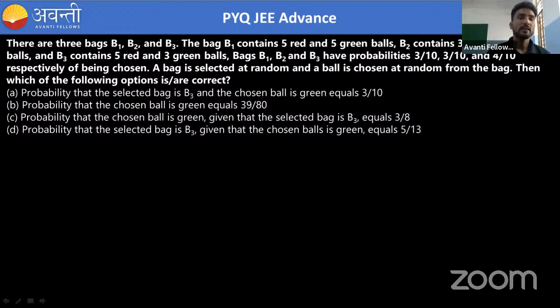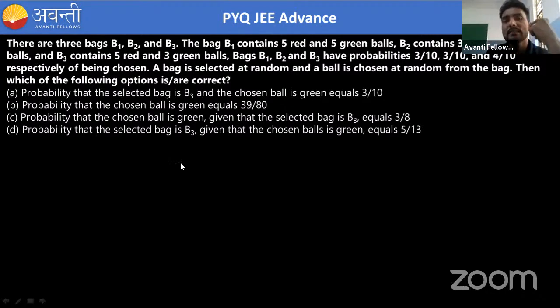Now you can see it is saying that there are 3 bags, B1, B2, and B3. The bag B1 contains 5 red balls and 5 green balls, B2 contains 3 red balls and 5 green balls, and B3 contains 5 red balls and 3 green balls. The choosing of bags B1, B2, B3 has separate probabilities, that is 3 by 10, 3 by 10, and 4 by 10 respectively of being chosen.